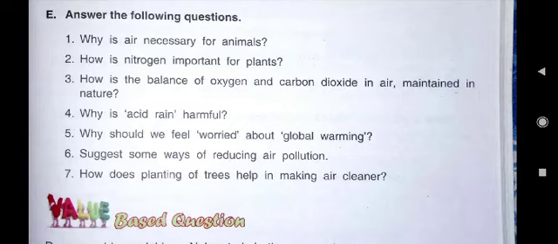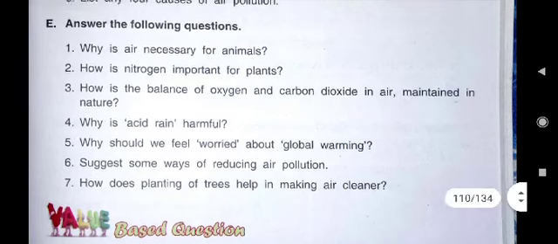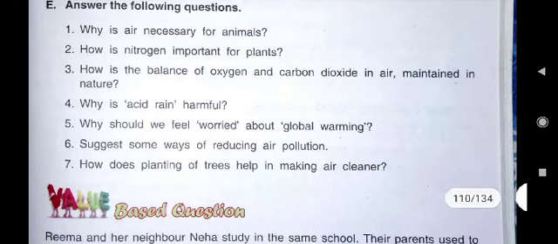It helps in plants' growth, and we animals and human beings all are directly or indirectly dependent on plants for our food. Without food, we cannot survive. So, nitrogen gas is useful for us also, because we are dependent on plants, and plants are dependent on nitrogen gas for their proper growth.